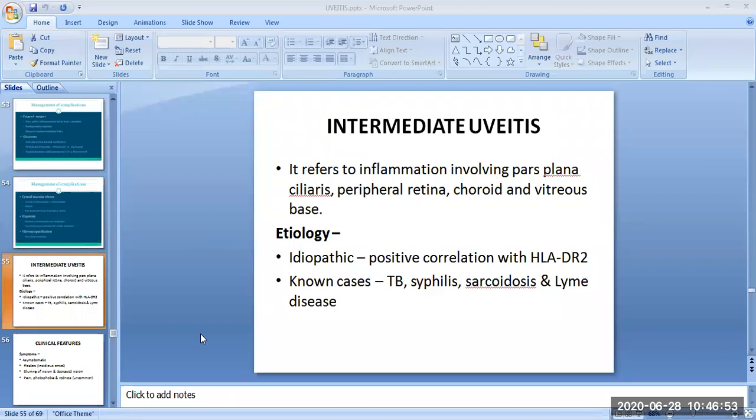In today's session, we will discuss intermediate uveitis. In the previous sessions, we discussed anterior uveitis in great detail. Now, we will discuss intermediate uveitis.